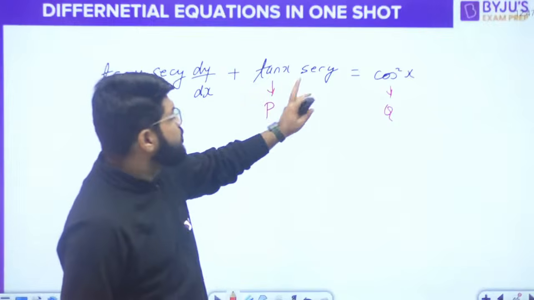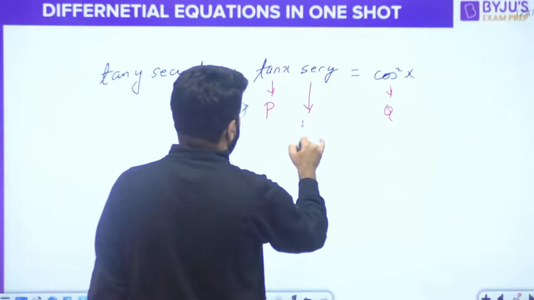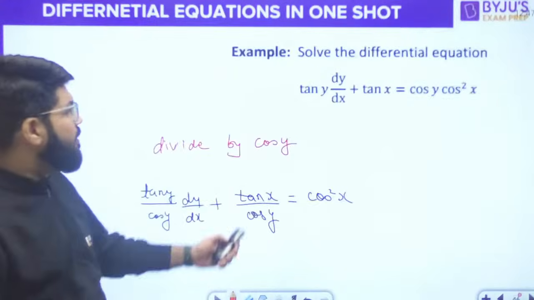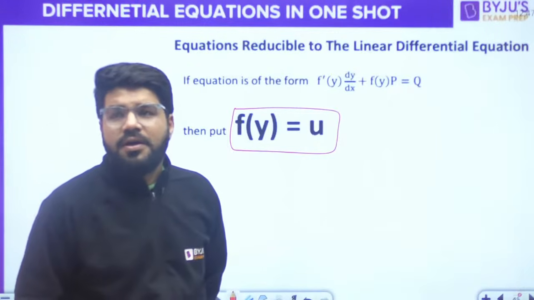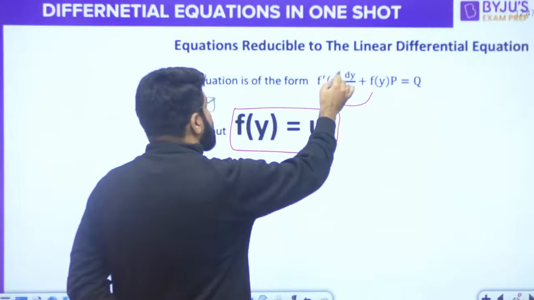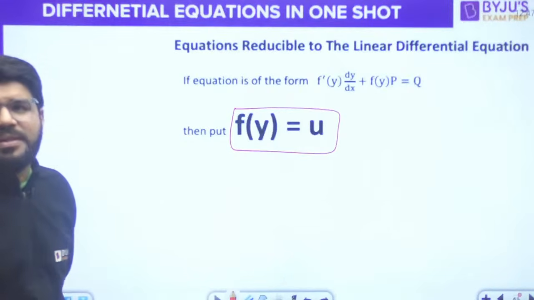What is this? P into function of y. Right. This is a function of y. I told you the form when p is not multiplied by y, but p is multiplied by a function of y, then what to do? If p is multiplied by a function of y and the derivative f dash y is also available with dy by dx, then this method is applicable.